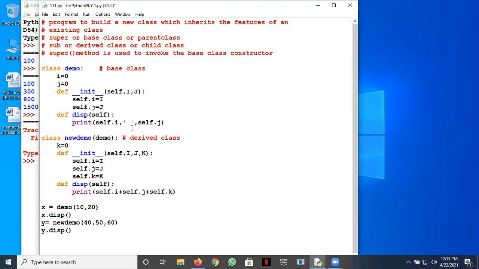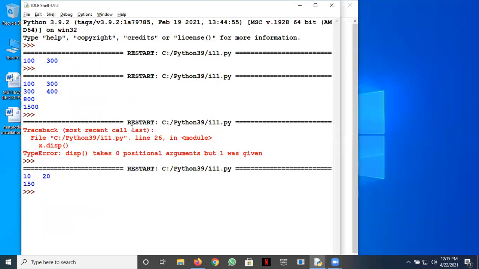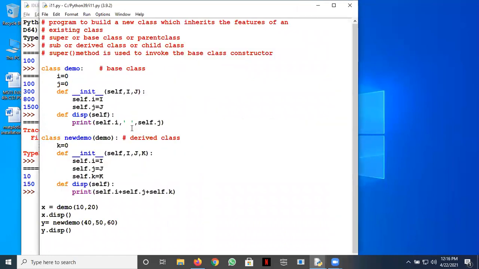Sir, the output will be firstly 10 20, and then the sum, that is 120, then 150. Right, that's right. But you see one thing here, all of you. You can lower your hands. Thank you. Our base class and derived class are having the same methods, right? The same signature is there.